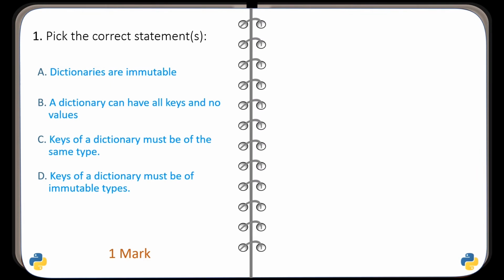Here is the first question. 4 statements are given and you have to pick the correct statement out of these 4. And the correct statement is given in option D. That is, keys of a dictionary must be of immutable types.